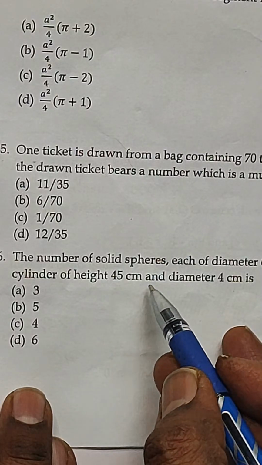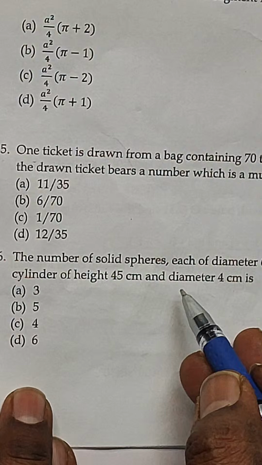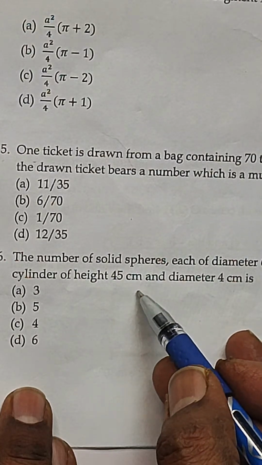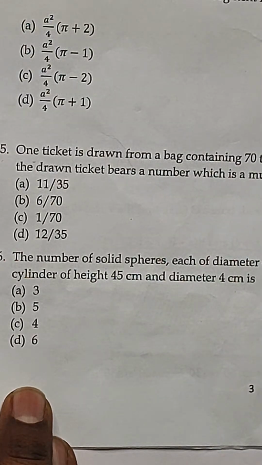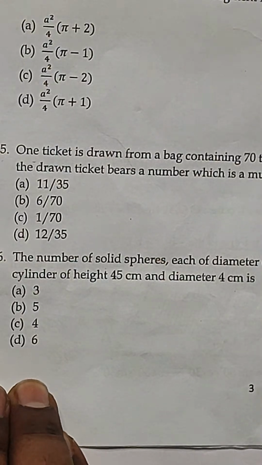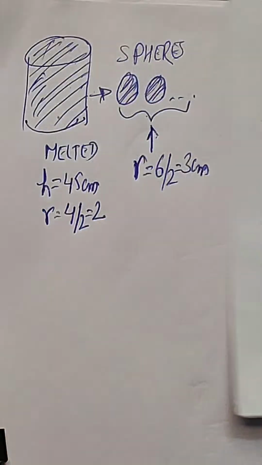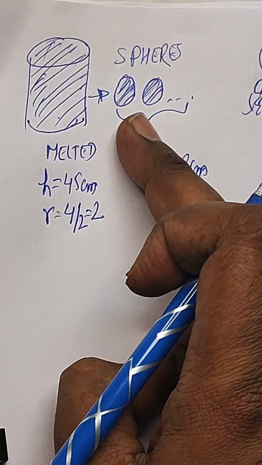So that's why we could not take the base and height as same, right? But that will be applicable for your sphere. But for a sphere, no height will be coming to you. It will be only radius. 4 by 3 pi r cube is the volume of the sphere, right? Is it okay? Okay, got it. So we need to find the number of such solid spheres which could be formed by melting this.